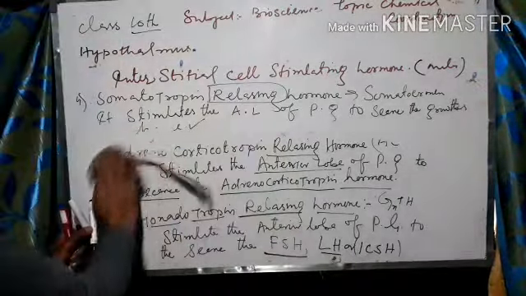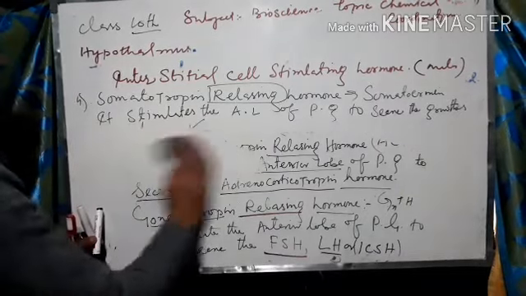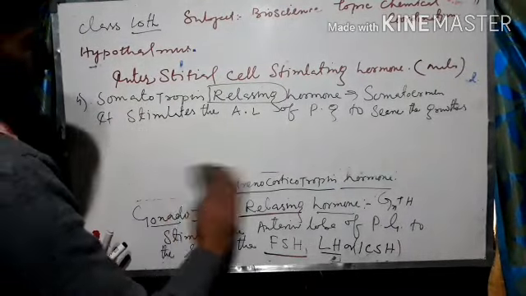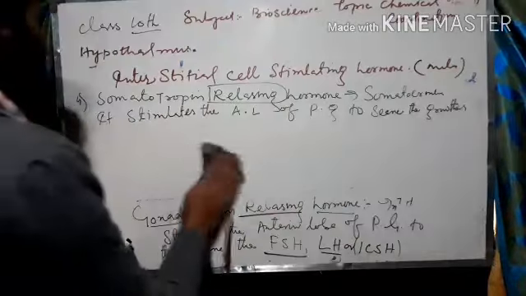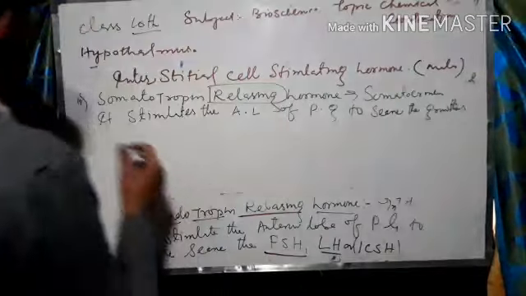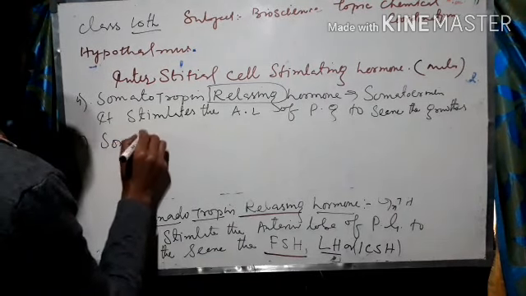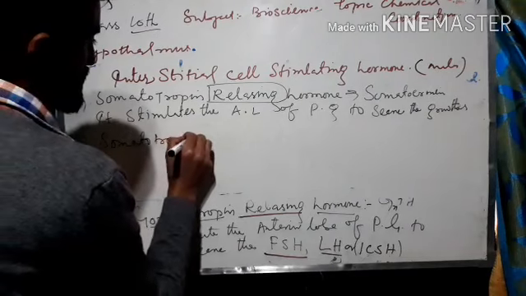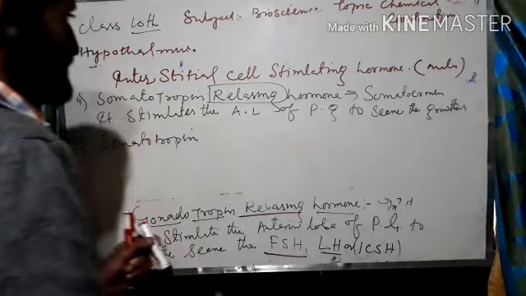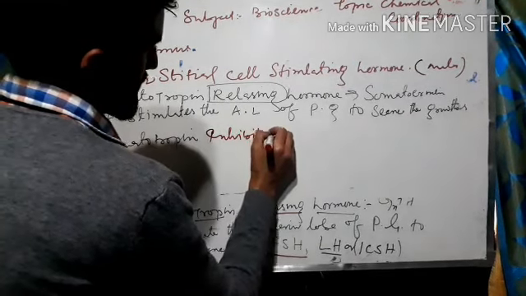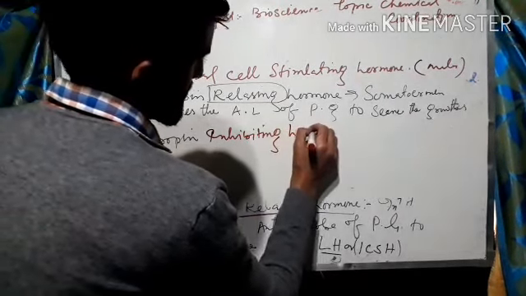Another, you simply have to remember the hormones, and then the lines are the same. In all cases, all neurohormones are going to stimulate the pituitary gland. Fifth one is somatotropin inhibiting hormone, that is somatostatin.